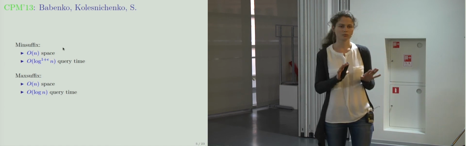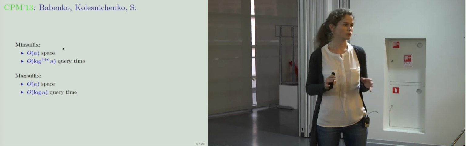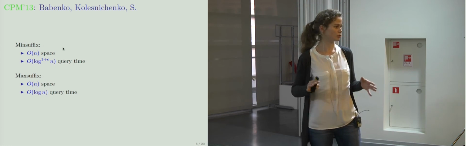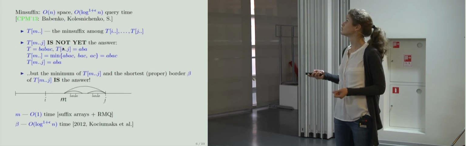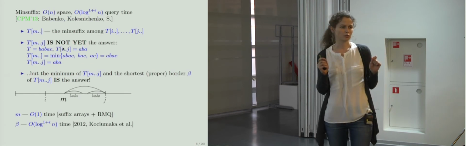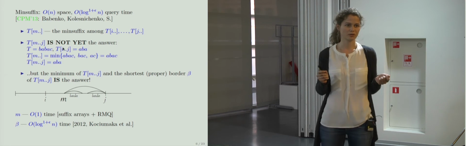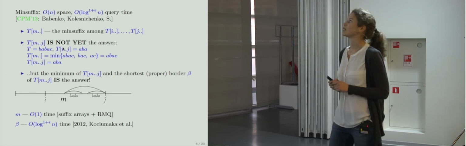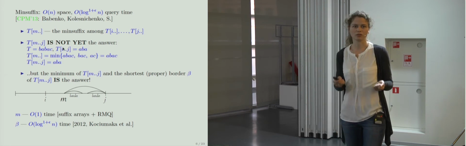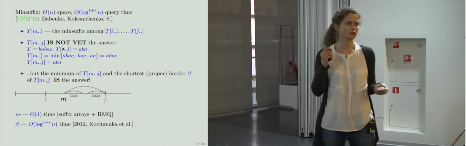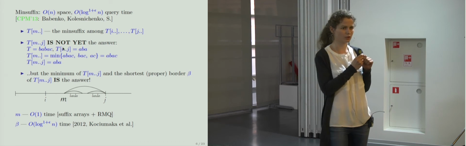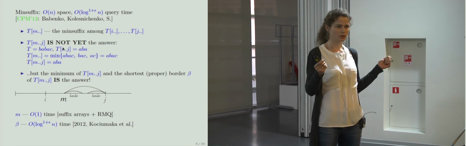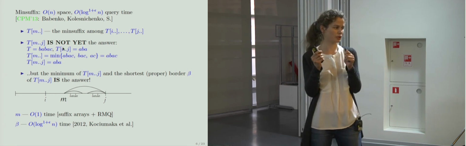So let me just use two slides to explain what were the main ideas of our solution, because we reuse some of these ideas in this year's work. For the minimal suffix problem, it's just one lemma, actually nothing. I think that the first thing which pops up in your head when you ask about the minimal suffix problem is to start with the minimal suffix of the whole string starting inside this substring.